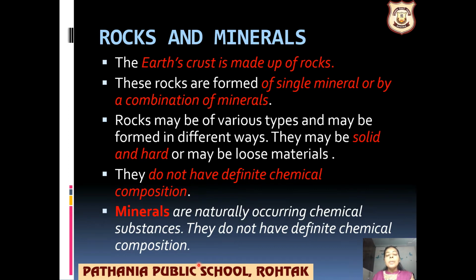They also do not have any fixed chemical properties. Suppose coal is a mineral. If I find coal at one place, its chemical properties will be different, and if I am finding the same mineral coal at another place, then its chemical composition can be different. Clear?